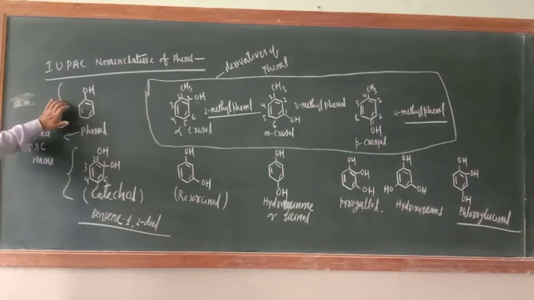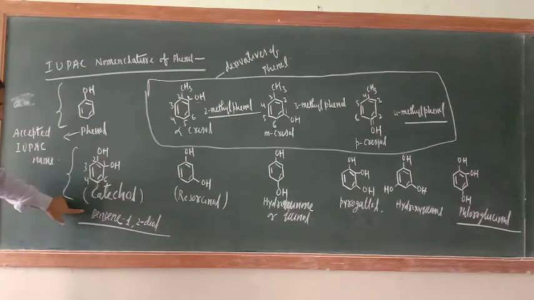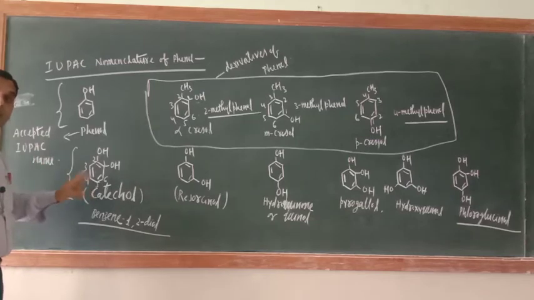Here they are named as derivatives of phenol, but they are the derivatives of benzene. Like alcohol, they are the hydroxy derivatives of alkane.